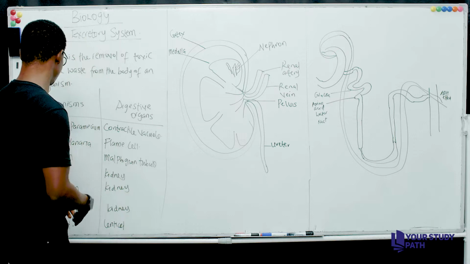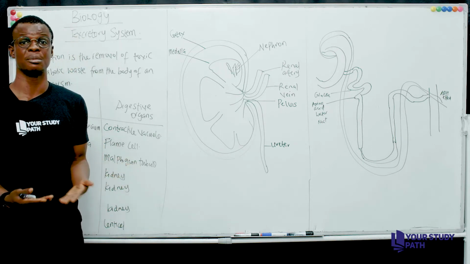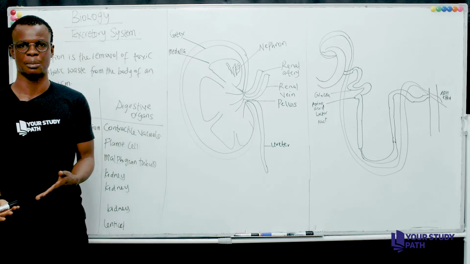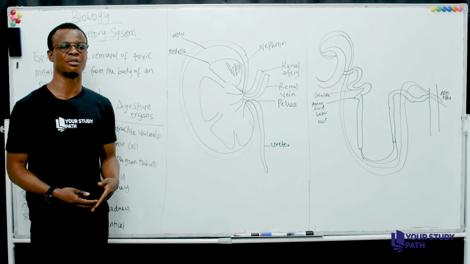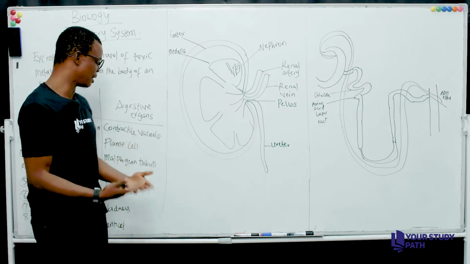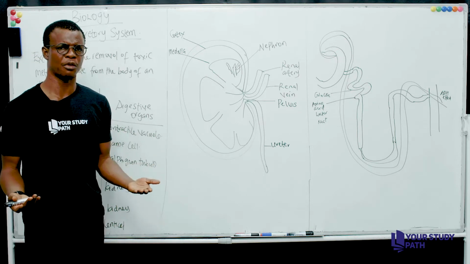So the next one we look at is amphibians, right? What are amphibians? Amphibians are literally organisms that can survive both on land and water. We have toads as an example of amphibians, we have salamanders, and also we have frogs as a good example of amphibians.